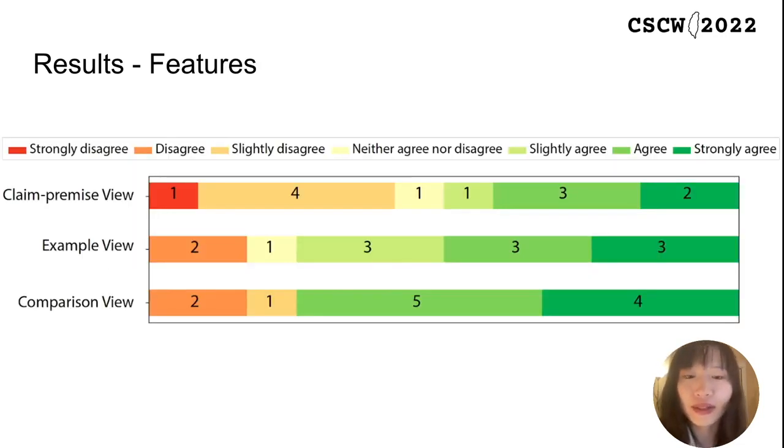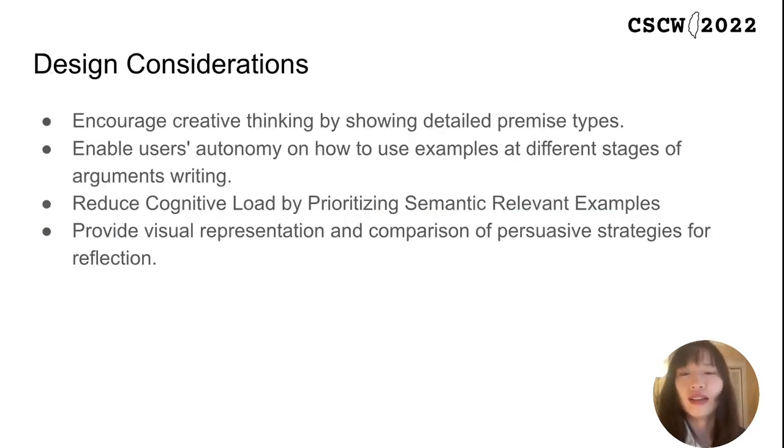In particular, participants utilized multiple views in Persua in different ways to improve their persuasiveness. We find that their ratings on the usefulness of different views show participants thought compare view and example view are more valuable than node view. So based on the user study, we derived the following design considerations.